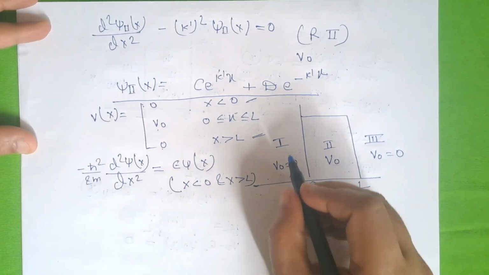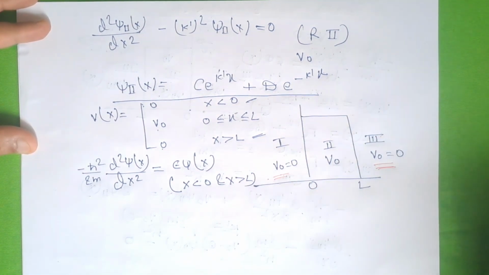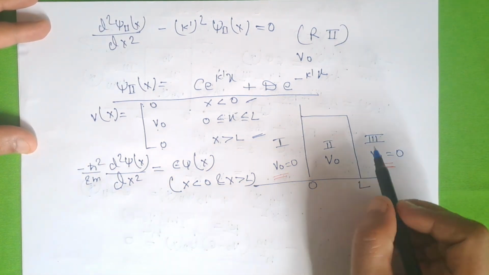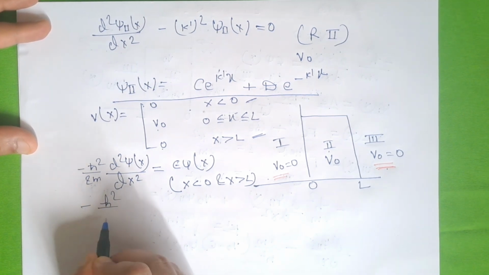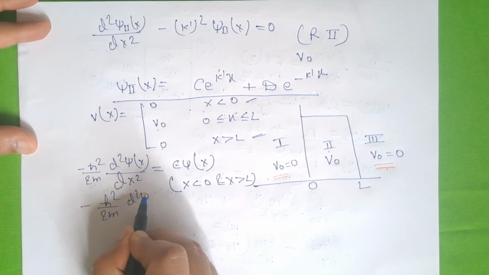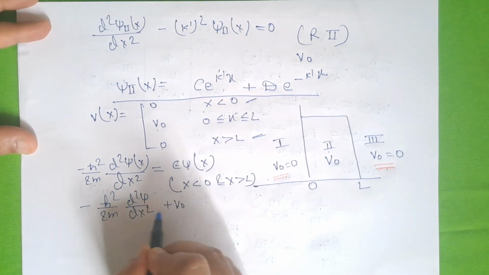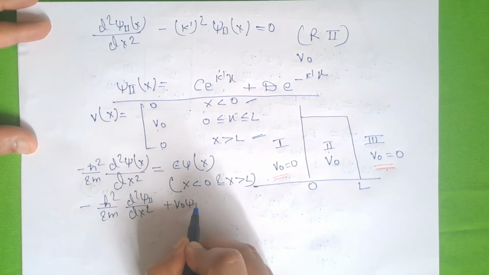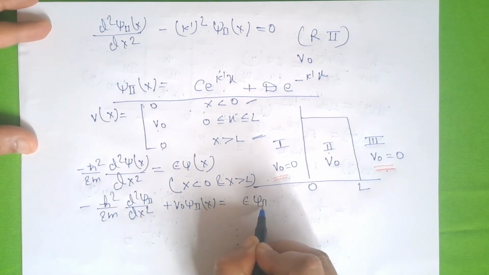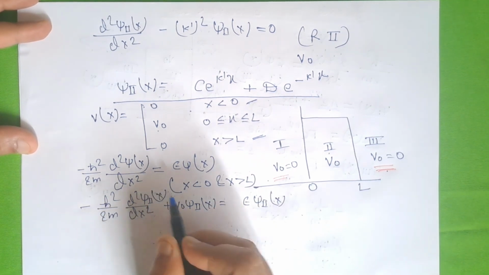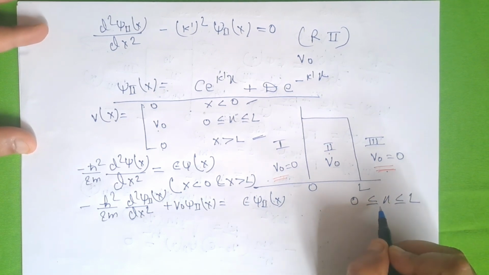This is the Schrodinger equation for region 1 and region 3. And for region 2, d2 psi 2 dx2 plus V naught psi 2 of x is equal to E psi 2 of x. This is for region 2 where x is from 0 to L.